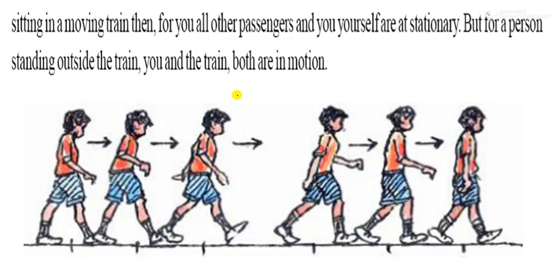As you have seen in this figure, when we are sitting in a train, then for all the passengers and yourself, you are stationary, but for a person standing outside the train, you and the train both are in motion. So motion is a relative thing.